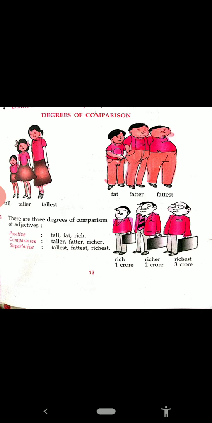So when one person is there, one single sentence is there, we use rich. If there is comparison in 2, then we will say richer, and when the comparison is between more than 2, then it is richest, superlative degree. So tall, taller, tallest, fat, fatter, fattest, rich, richer, richest. So these are called the comparison of degrees.